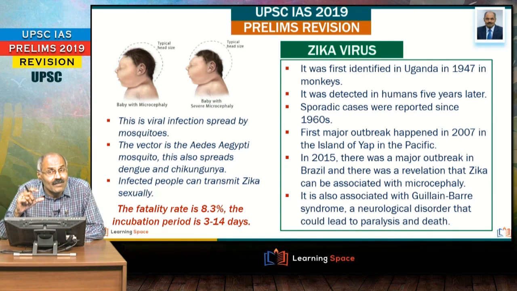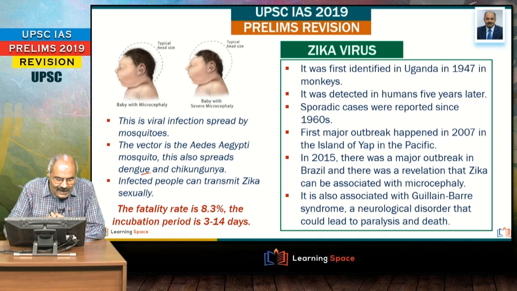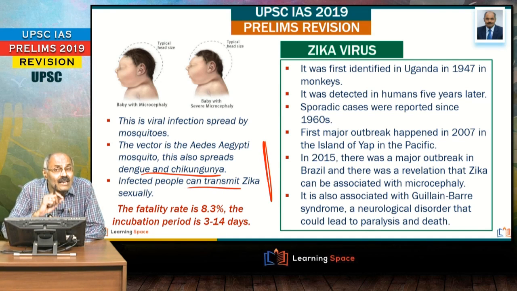Look at Zika virus. First thing, it is a viral infection. Second, it is caused by mosquitoes. Third, the vector is the Aedes aegypti mosquito. The same mosquito spreads dengue and chikungunya, and infected people can transmit Zika virus sexually also.